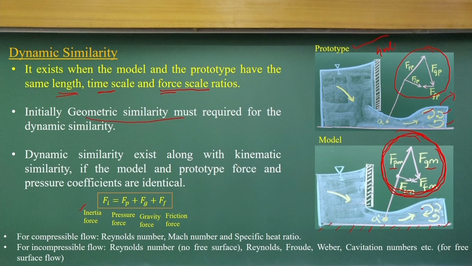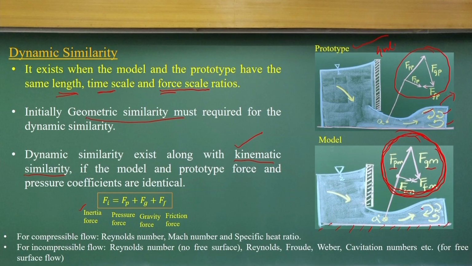To achieve dynamic similarity, first we should have geometric similarity as well as kinematic similarity. If you do not have these two similarities, we cannot achieve dynamic similarity. So when dynamic similarity holds, the model and prototype force and pressure components are identical, that means their ratio will be the same. The force vector diagrams of the model and prototype should be the same.